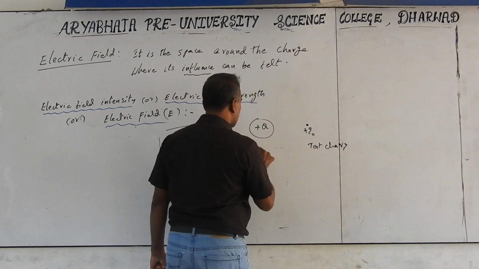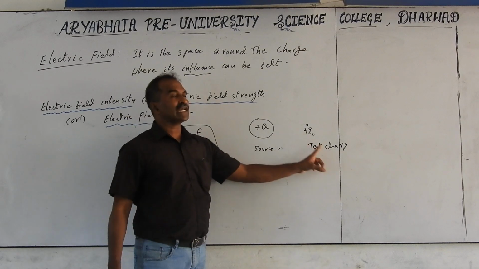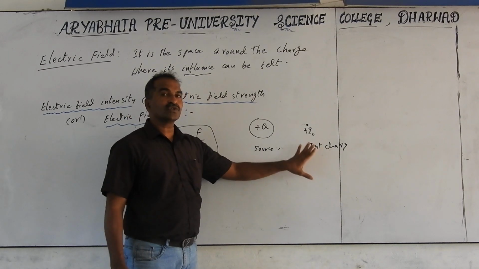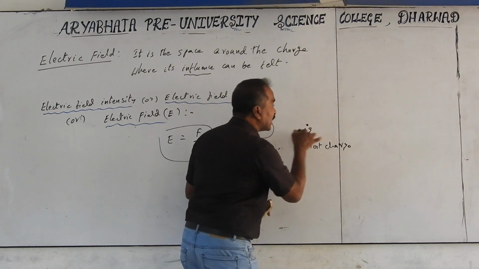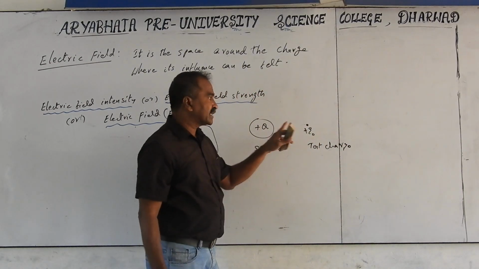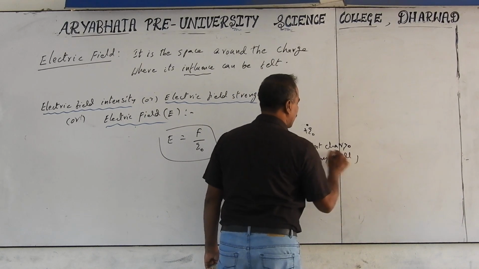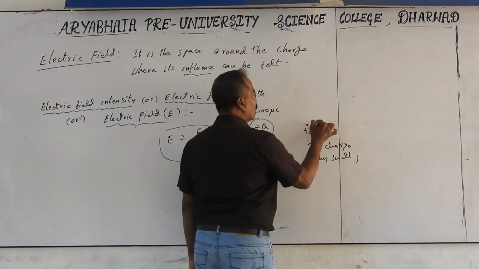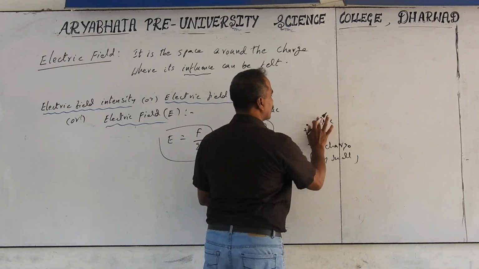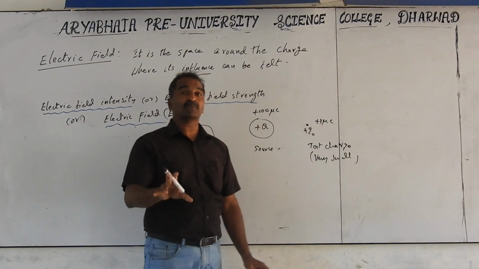And this is called a source charge. Capital Q is called the source charge. Q0 is called a test charge. Test charge is used to test whether there is a field in this area or not. And the test charge should be a very small charge, very small in magnitude. For example, if the source is 100 microcoulomb, this should be only 1 microcoulomb. Only 1 microcoulomb, plus, for definition purposes.